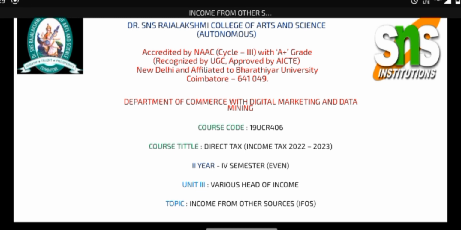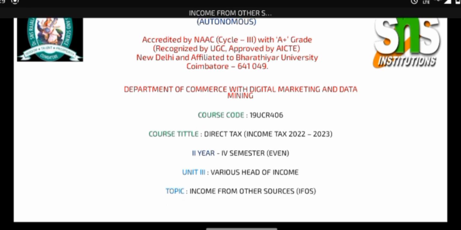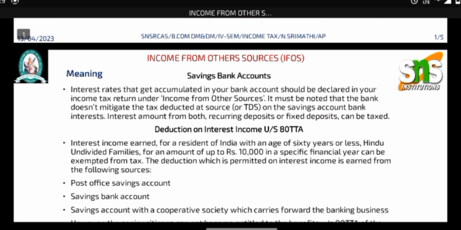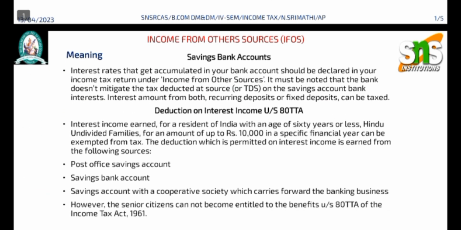Now see, the topic is various heads of income. The special category is income from other sources, IFOS. First of all, I will briefly explain the income from other sources. IFOS is savings bank account.